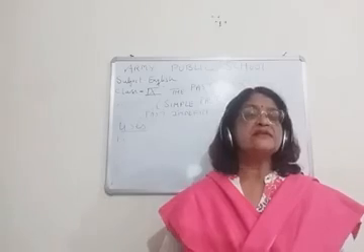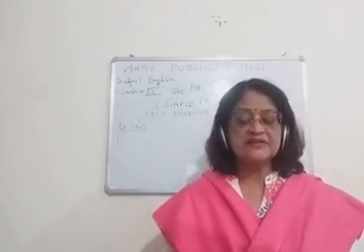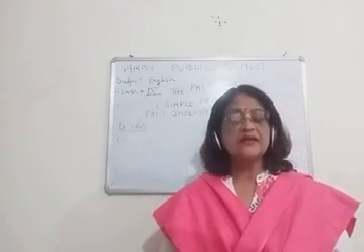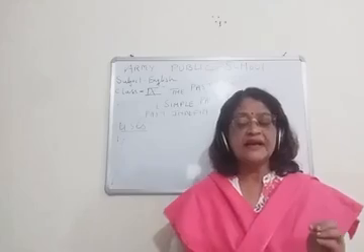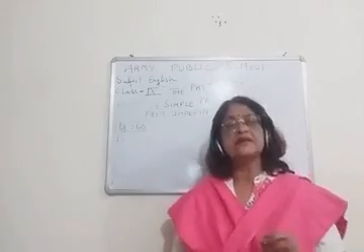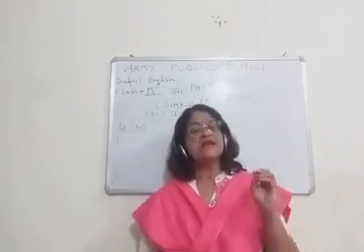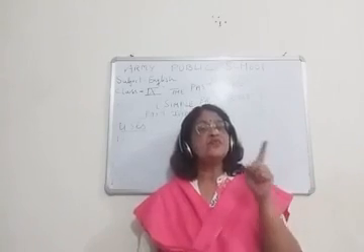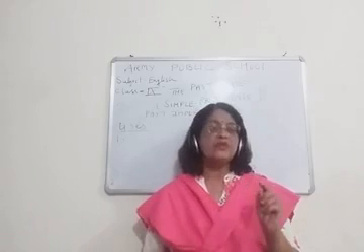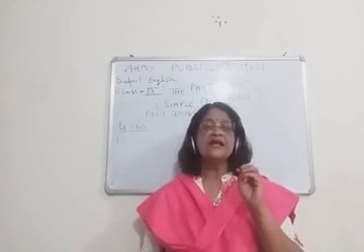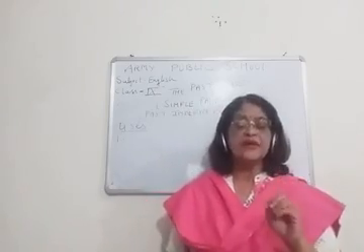Children, some historical events and scientific facts are there. Then we use simple past tense, like Thomas Alva Edison invented the electric bulb. Invented, second form of the verb.